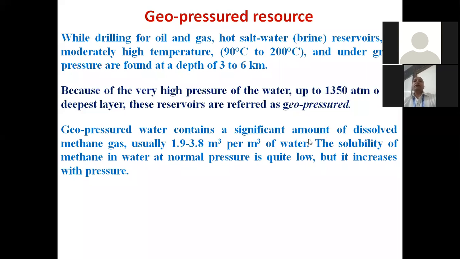Geopressured water contains a significant amount of dissolved methane gas, usually 1.9 to 3.8 meter cube per meter cube of water. That means in 1 meter cube of water, this much amount of methane is mixed in it. So the solubility of methane in water is quite low, but it increases with pressure.